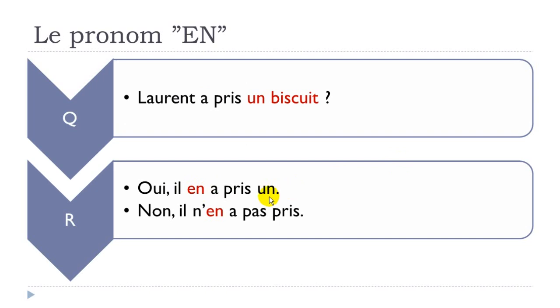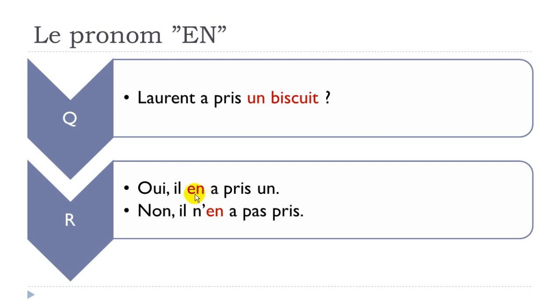Okay, so the important thing now is to try to remember that when you've got this form, a pris, even if you've got two parts, technically you don't have two verbs, you've got one verb. Okay, so your pronoun en should be before the verb, so it means before a here.